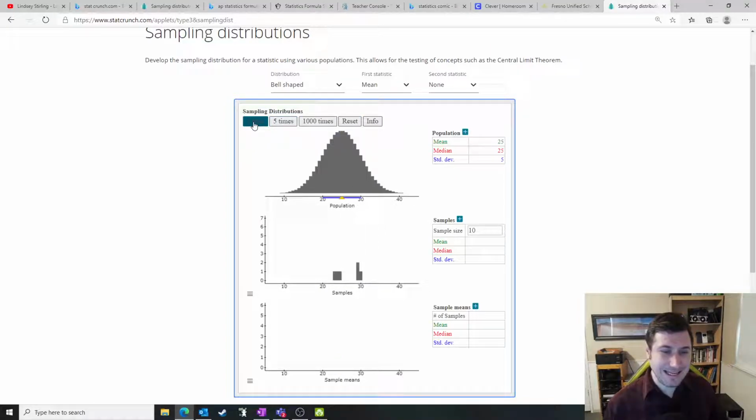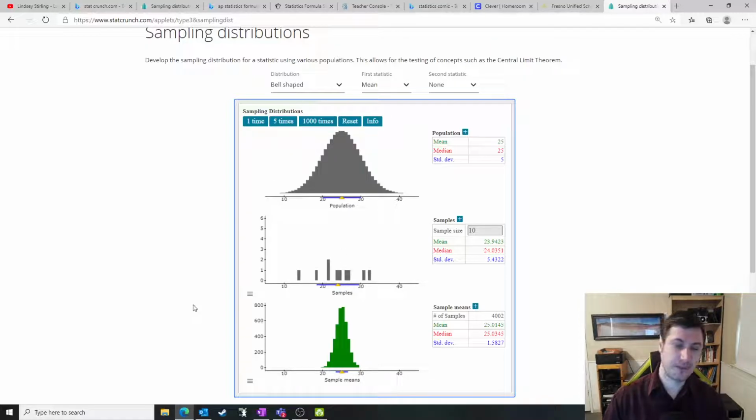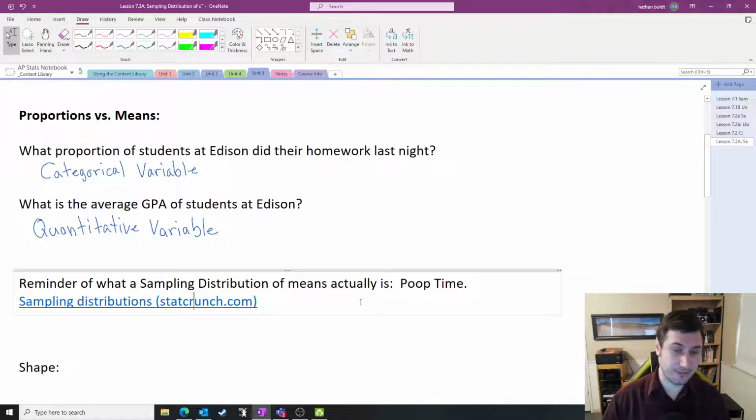So here we are taking a sample from the population, and then we record the average, the mean. This distribution of all the sample means is my sampling distribution. We keep doing this over and over again, but the data we're recording are the averages. And so when we do that many, many times, we get our sampling distribution, which is the distribution of all the sample means. Very similar to proportions, just we're recording a different statistic.